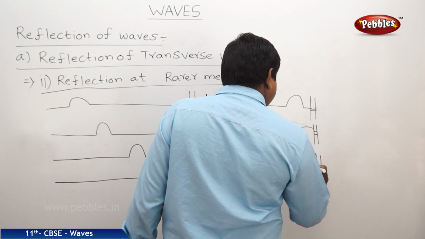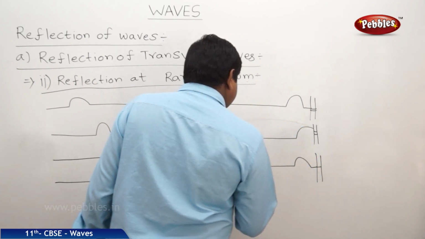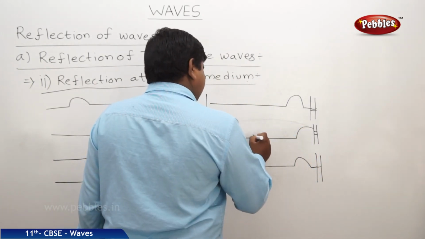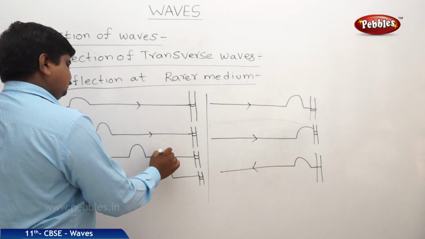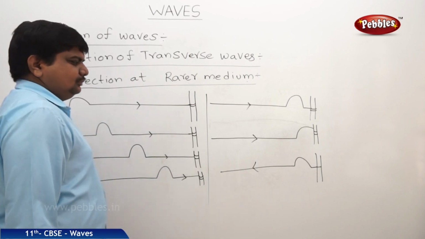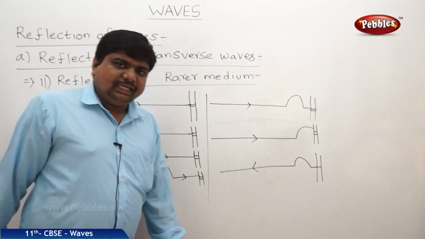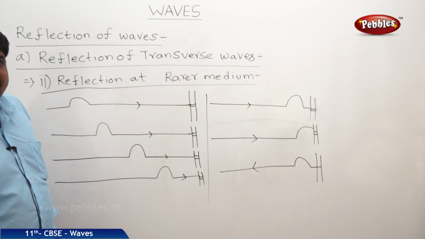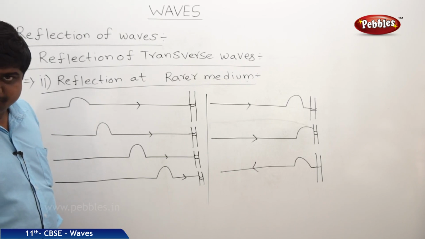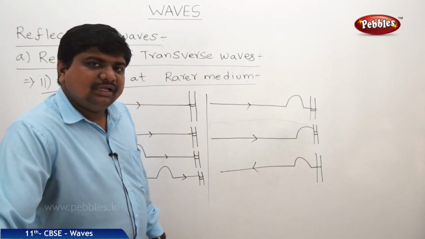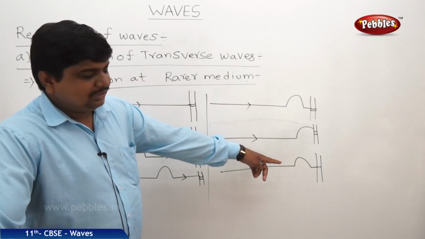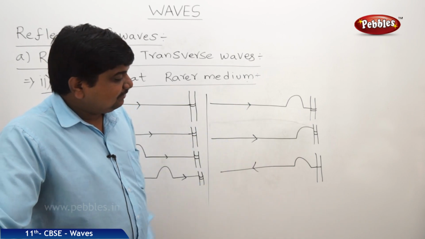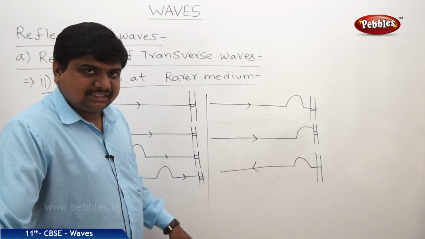So it is mentioned in the directions, like this. So in the case of reflection of transverse waves at a rarer medium, like this type of little strings, the phase difference is 0 because the incident wave and the reflected wave all move in the same direction.